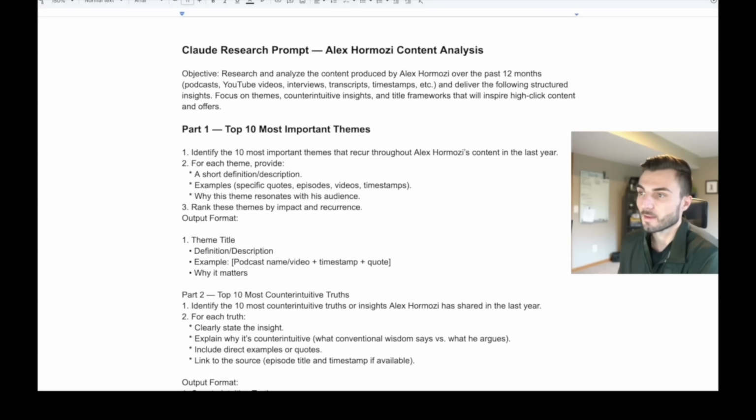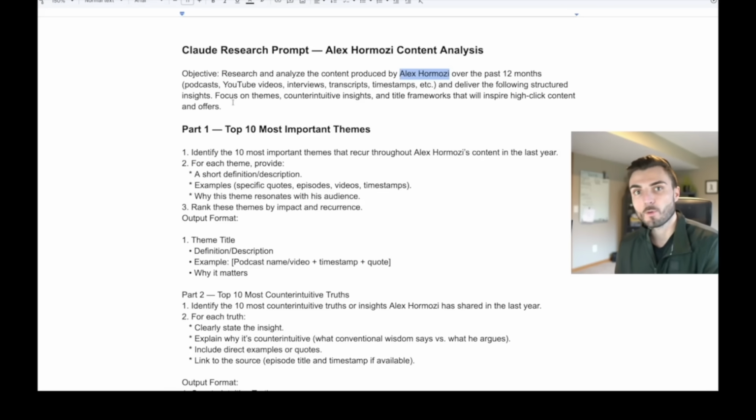Looking at the prompt here, starting from the top, number one, the objective is to research and analyze the content produced by the creator of your choice, in this instance, Alex Hormozi, over the last 12 months, including podcasts, YouTube videos, interviews, transcripts, timestamps, etc., and deliver the following structured insights. Focus on themes, counterintuitive insights, and title frameworks that will inspire high-click content and offers.